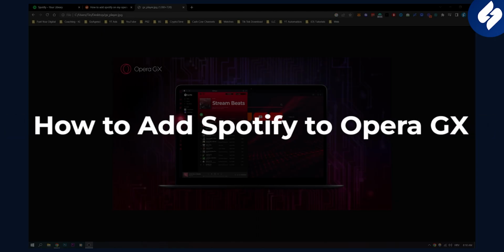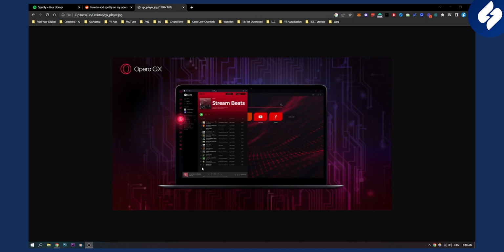In this video, I will show you how to add Spotify to your Opera GX browser. Now, as you can see, this is how it will look in your Opera GX browser. This is basically a sidebar on your Opera browser.